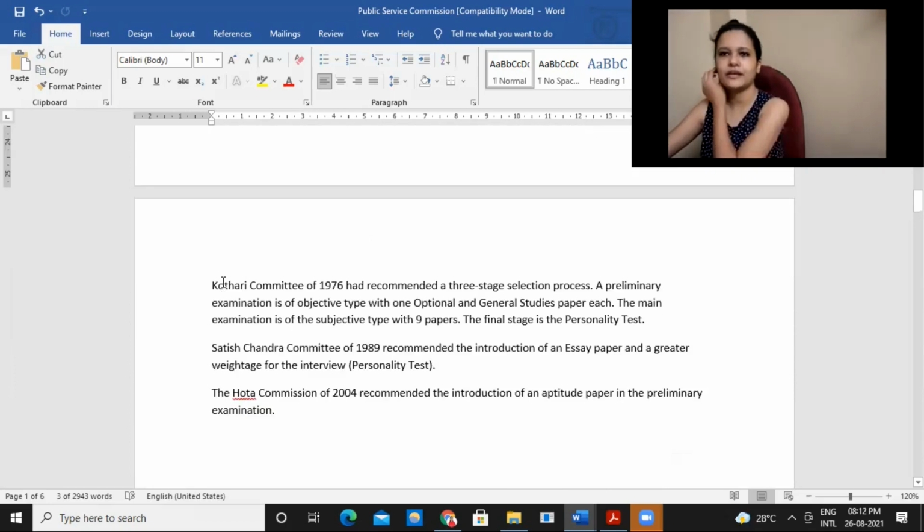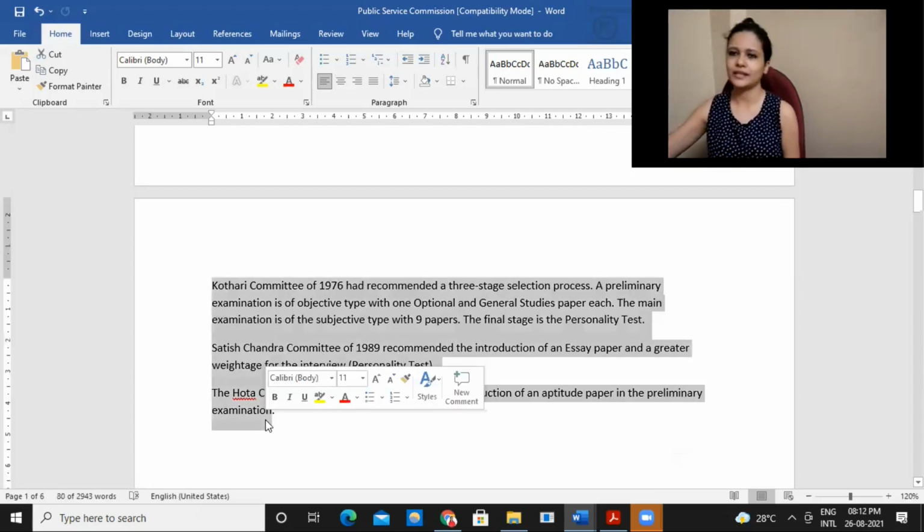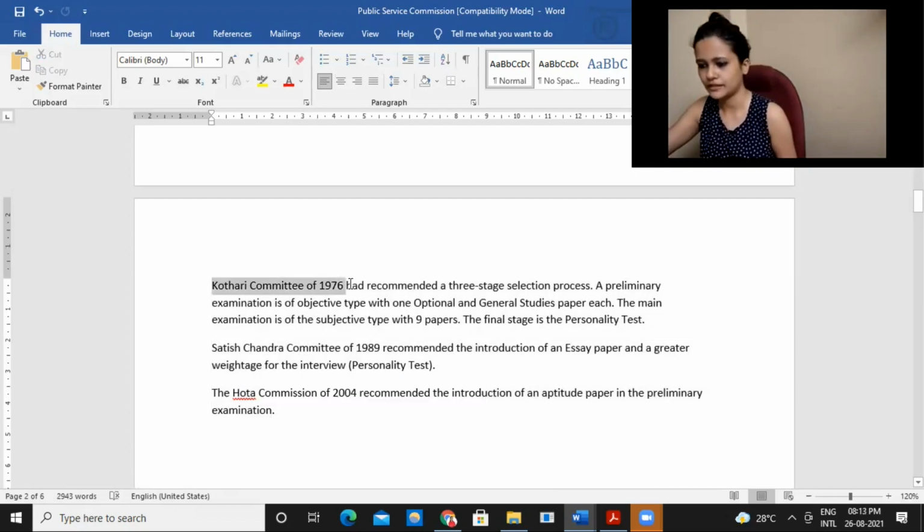There were basically three commissions which gave some recommendations, which you can also remember. If there is a question on the Public Service Commission, you can mention these commissions as well. The first one is the Kothari Committee, which recommended a three-stage selection process. There will be one preliminary exam based on objective type questions, with one optional paper and a general studies paper. Then there will be one mains exam with subjective type questions and 9 papers. And then the final stage is the interview.